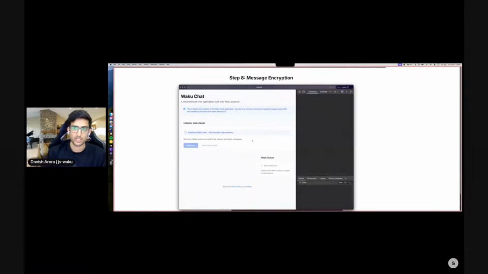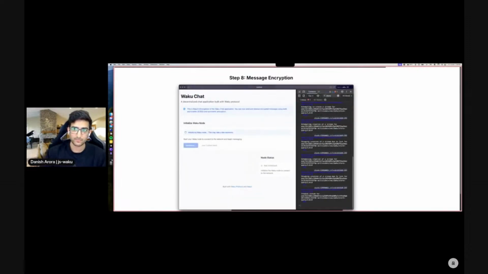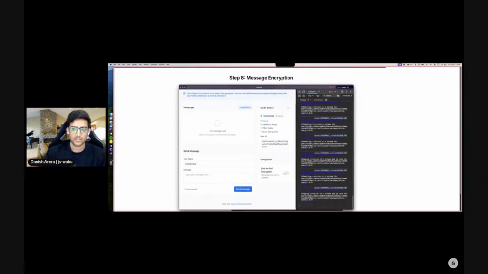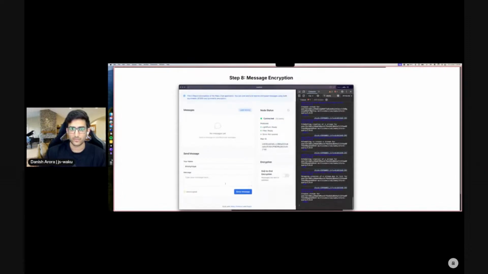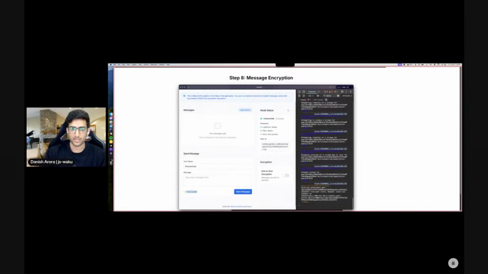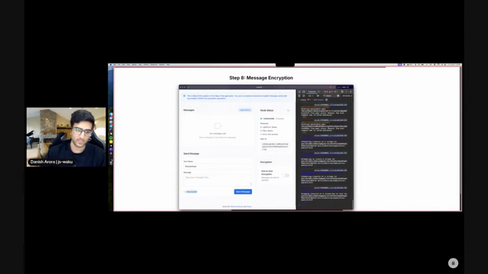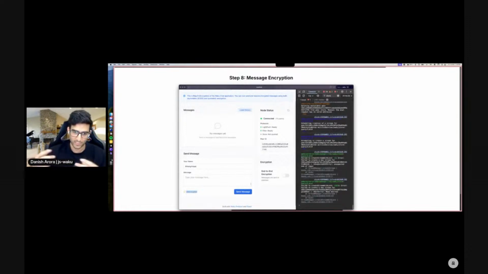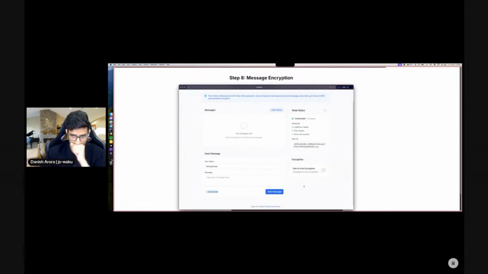But for now, let's just see how we use them. So yeah, let's wait for this to get initialized. And we see this little toggle here down below. By default, every message that we're sending is unencrypted and also receiving. So our decoder, if it receives an encrypted message, will not be able to process it because we do not have access to the key we want to use to decrypt it.